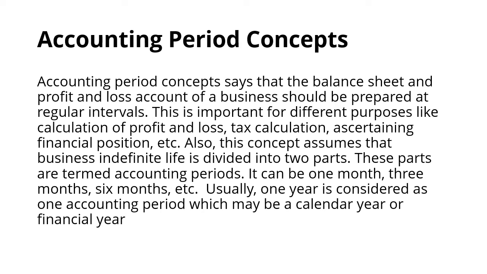This concept assumes that the business's indefinite life is divided into parts. These parts are termed accounting periods. It can be 1 month, 3 months, 6 months, etc. Usually 1 year is considered as one accounting period, which may be a calendar year or a financial year. So it is up to the organization.